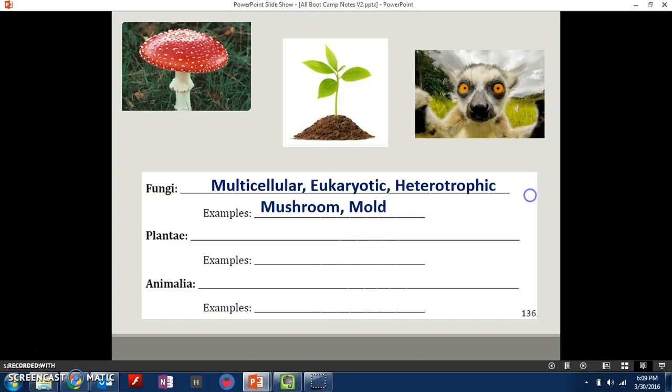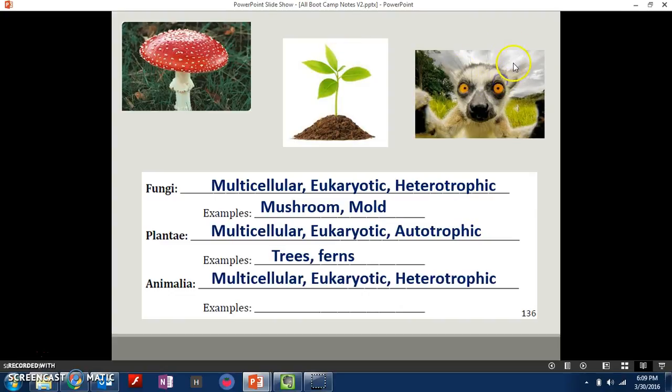Alright, and three of the more common groups are fungi, plantae, and animalia. So here, fungi, they are multicellular, have a lot of cells. They are eukaryote, they have a nucleus, and they're also heterotrophic. So again, fungi, they are decomposers. They eat dead organisms. They recycle nutrients. So mushroom, mold, those are fungi.